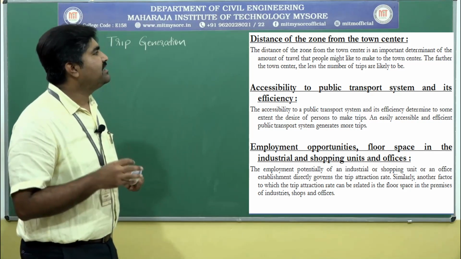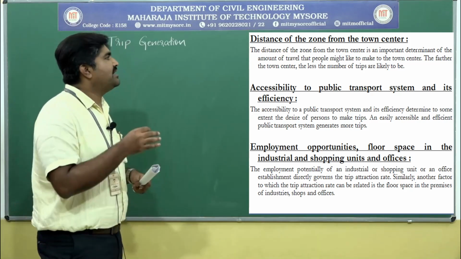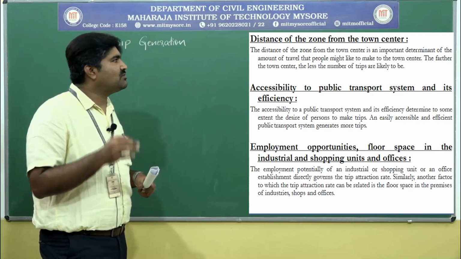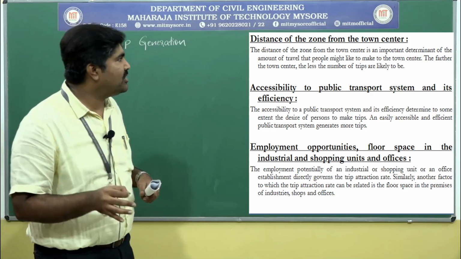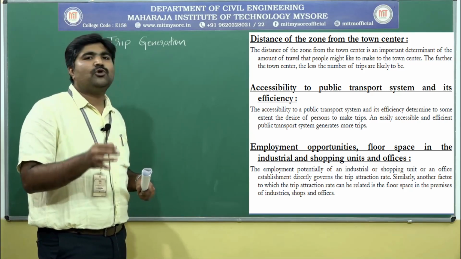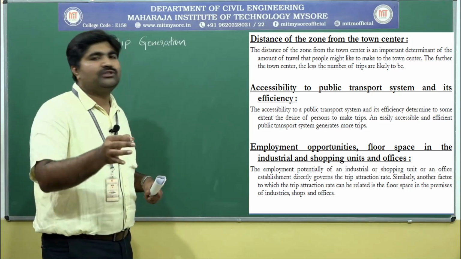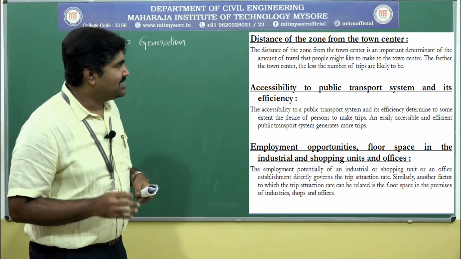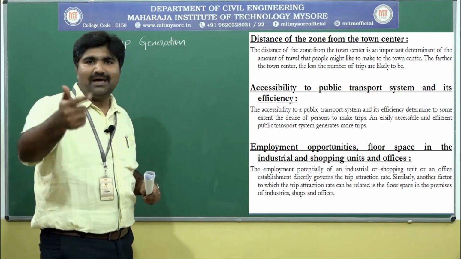Next factor, that is the distance of zone from the city center or town center. The distance of this zone from the town center is an important determinant of the amount of travel that people might like to make to the city center. The farther the town center, the fewer the number of trips likely to occur.